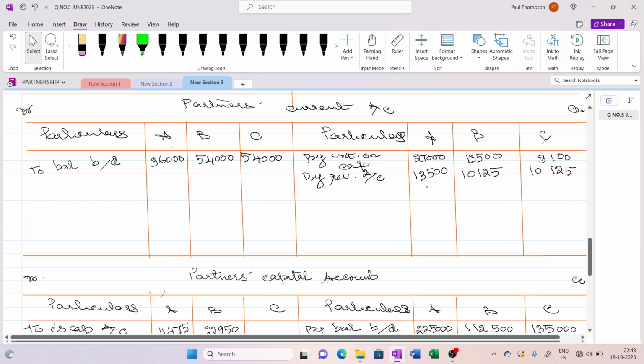Now, by P&L appropriation account, half of the year we have closed it. So P&L appropriation account profit up to 30 June, that we can take it here. Then we will take it to 31st December.